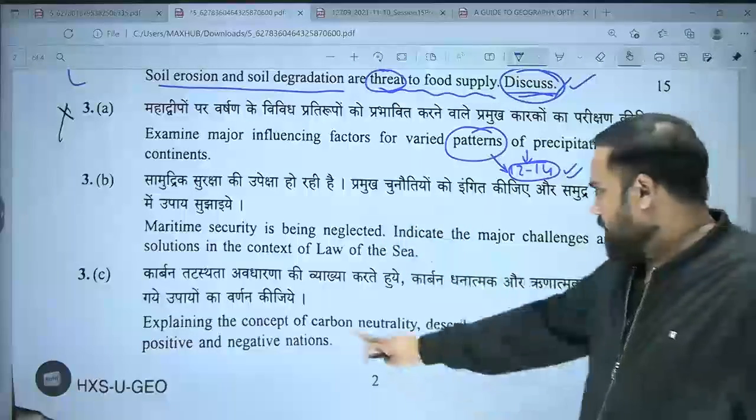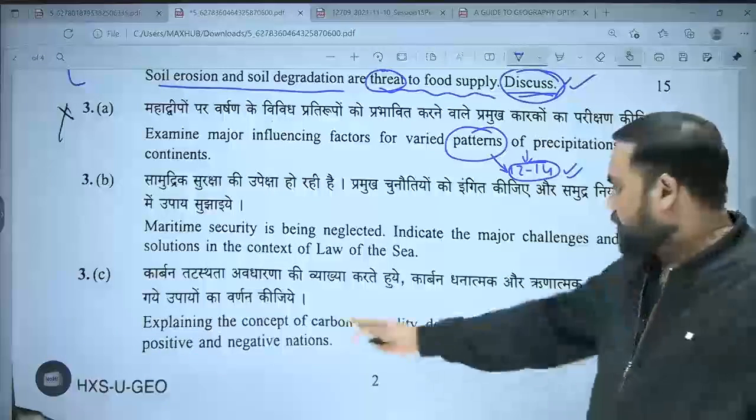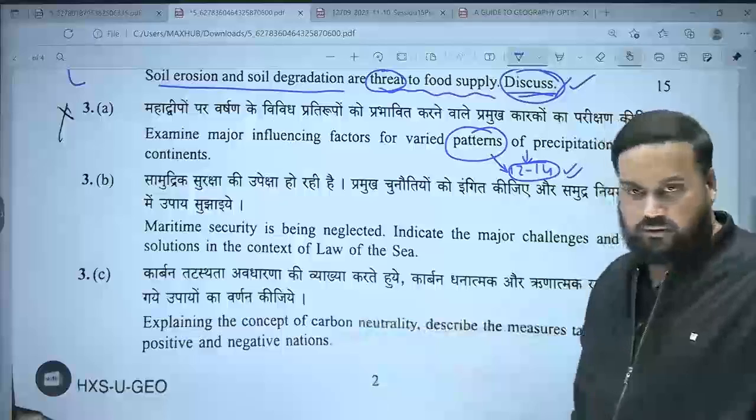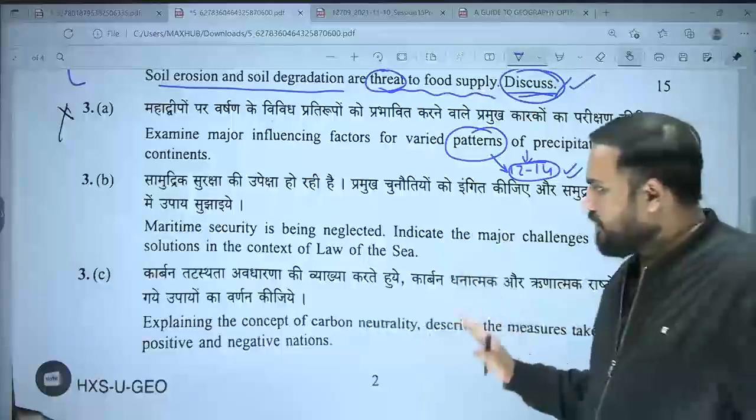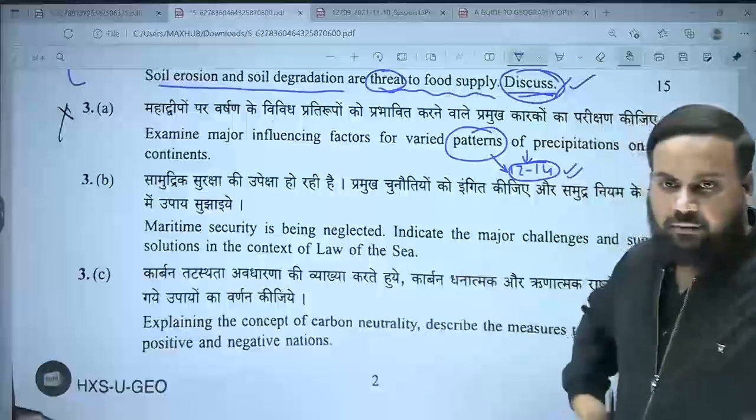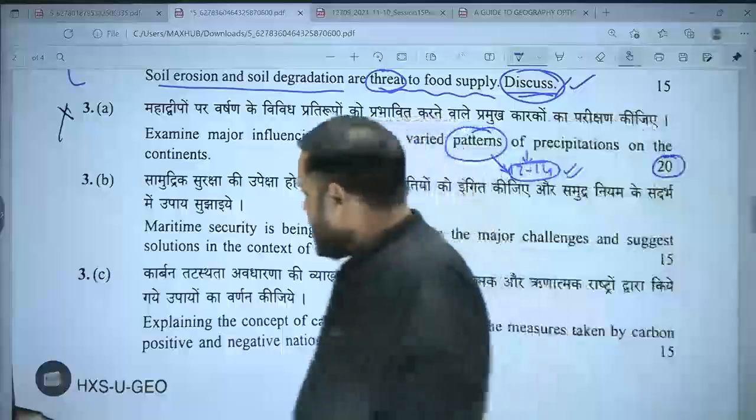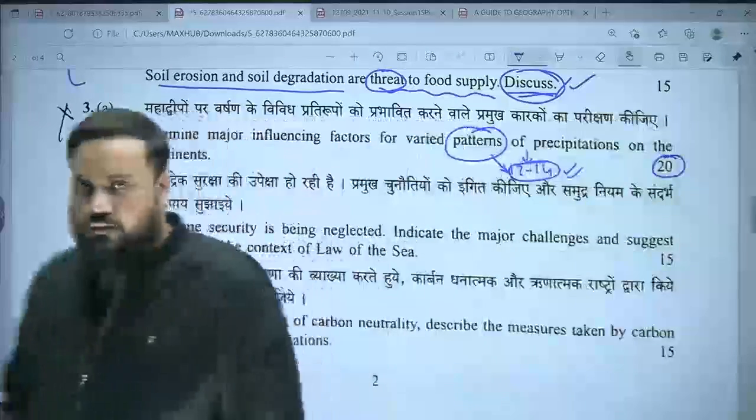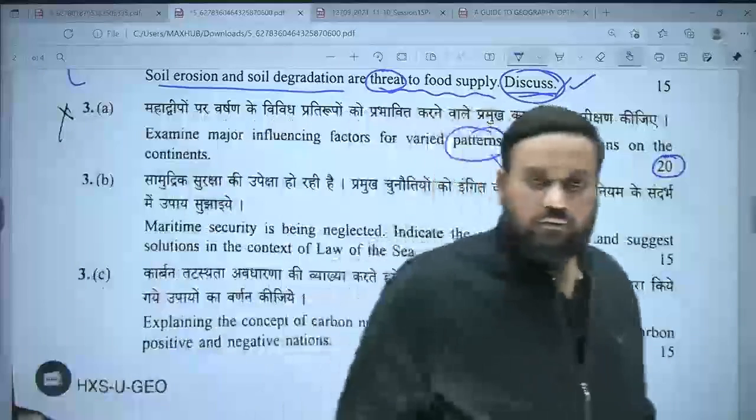Okay. Explaining the concept of carbon neutrality, describe the measures taken by carbon positive and negative nations. अब मुझे एक चीज इन questions को पढ़ के समझ में आ रही है. Question number 3B and 3C. Tell me, don't you think कि there is a little bit more subjectivity involved? Yes or no?